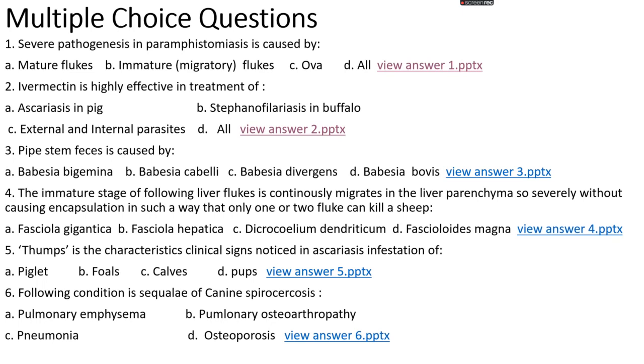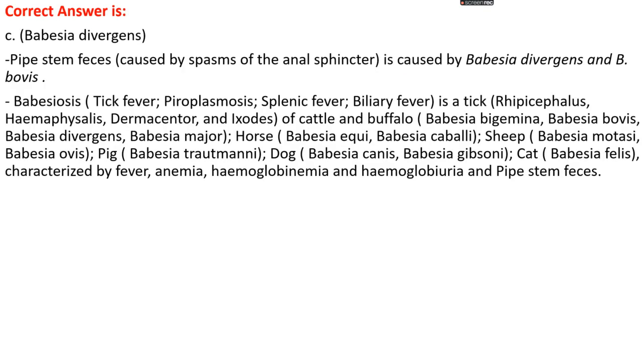Question number three: pipe stem feces is caused by option A, Babesia bigemina, option B, Babesia caballi, option C, Babesia divergens, or option D, Babesia bovis. The right answer is option C, that is Babesia divergens. Pipe stem feces is mainly caused due to the spasm which occurs on the anal sphincter. It's seen in both Babesia divergens and Babesia bovis, but if both are present in the options, we prefer Babesia divergens.